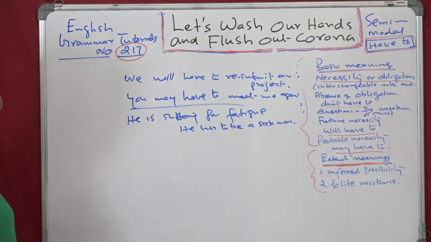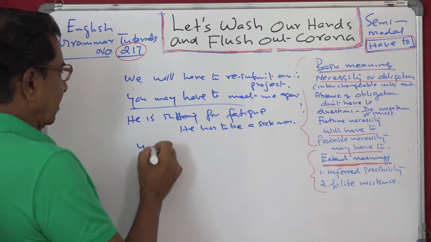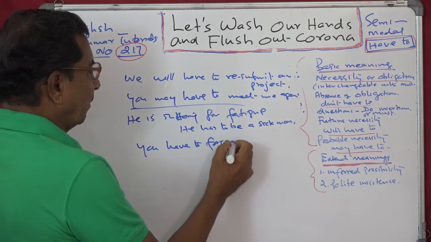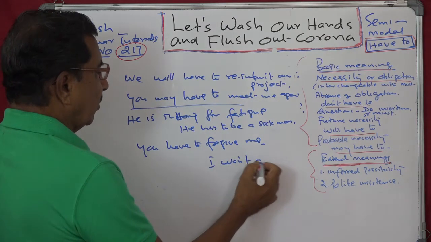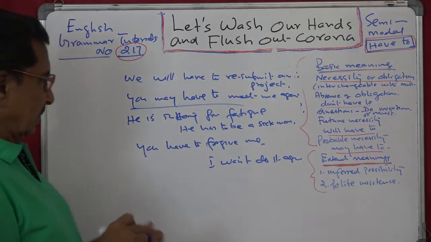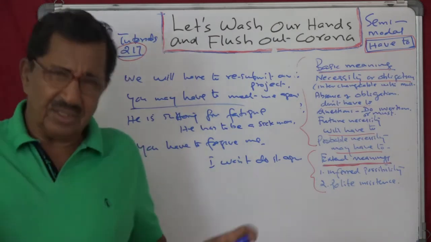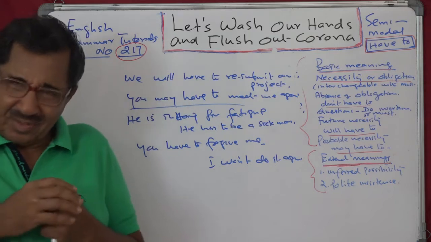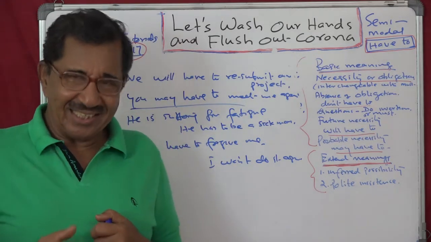And then next one is polite, being very polite. So you say like this, you have to forgive me, I won't do it again. That is polite insistence. You have to forgive me, I won't do it again. This time please help me. Sure, I promise. So that is polite insistence.